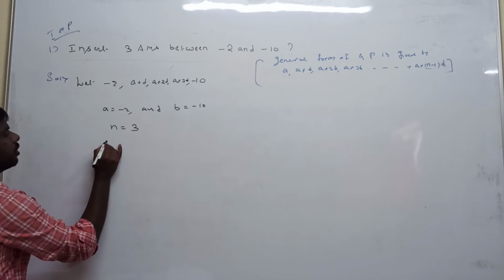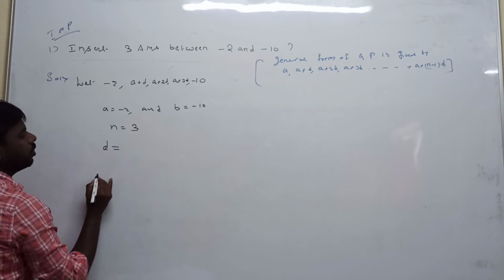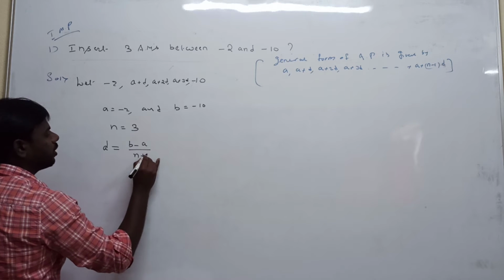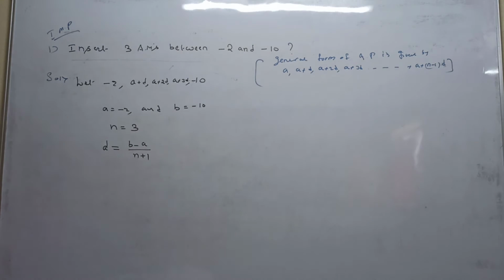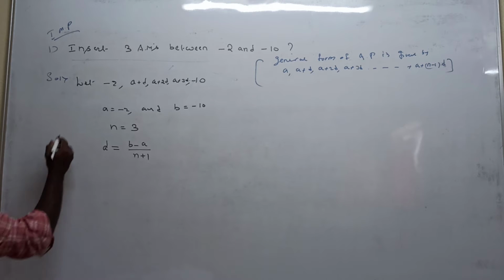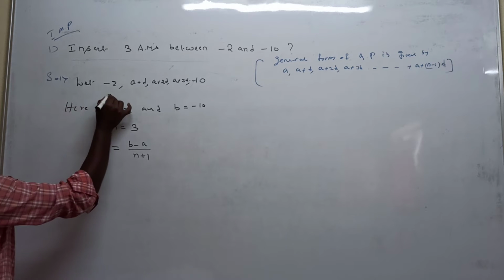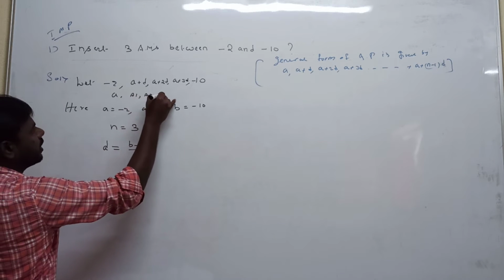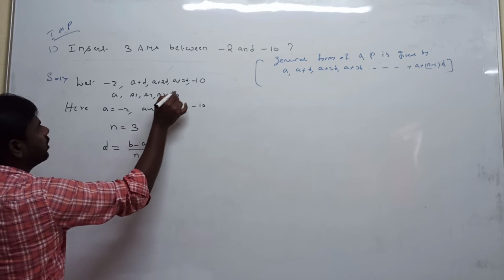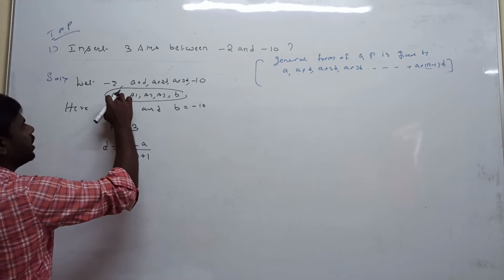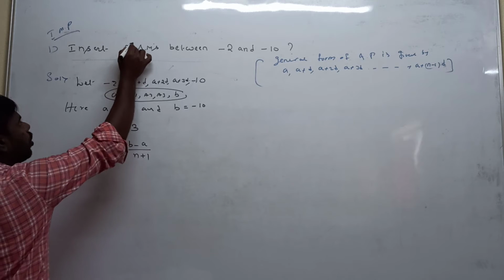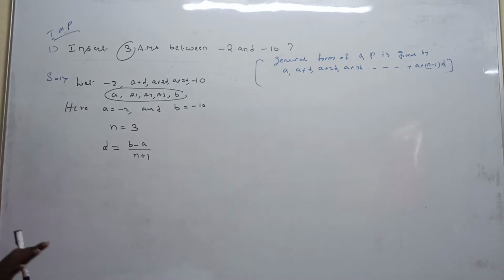So the next formula is d is equal to (b minus a) by (n plus 1). This is the sequence a, a1, a2, a3, b. Here a is equal to -2, b is equal to -10, and n is 3, because we insert 3 numbers.